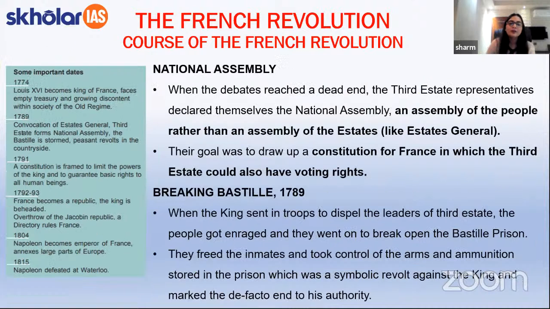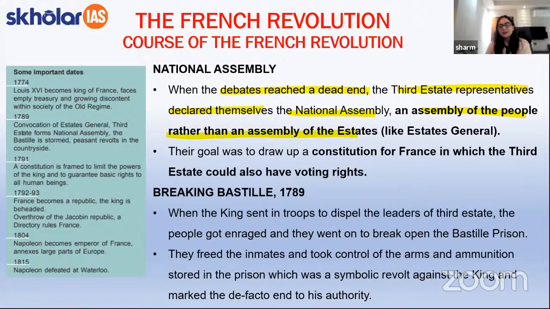All right. Now, students, it will be important to note that due to these differences, particularly in the estate meeting, the people of the third estate were extremely infuriated and the debates among them reached a dead end. And finally, the third estate representatives declared themselves the National Assembly, which was an assembly of the people rather than the assembly of the estates.